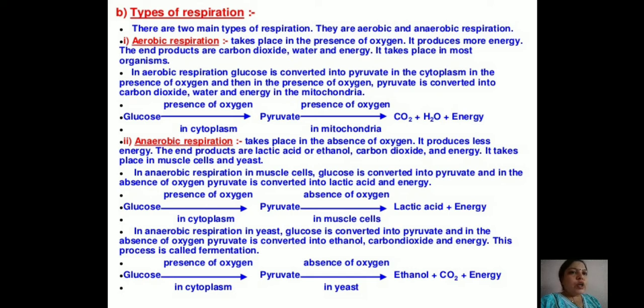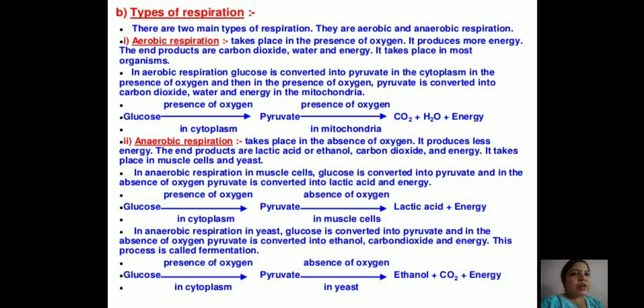Then in case of anaerobic respiration, it takes place in absence of oxygen. It produces less energy. The end products are lactic acid or ethanol, carbon dioxide and energy. It takes place in muscle cells and yeast. In anaerobic respiration inside muscle cells, glucose gets converted into pyruvic acid, and in absence of oxygen this pyruvic acid gets converted into lactic acid and energy.